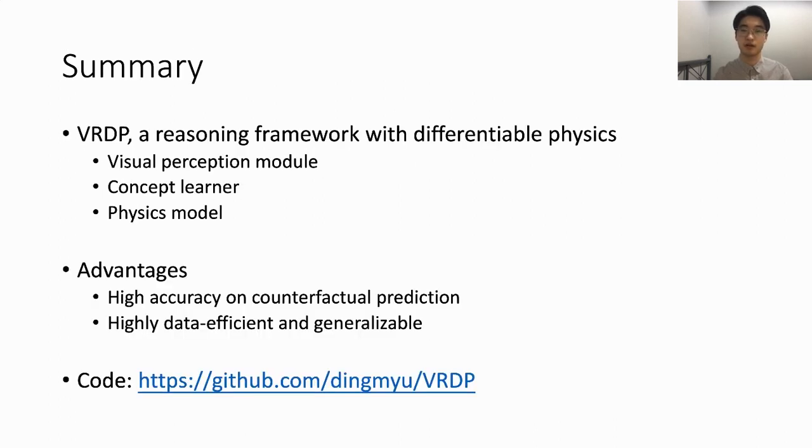In summary, we propose a reasoning framework with differentiable physics by combining three seamlessly integrated modules, including a visual perception module, a concept learner, and a physics model. Our framework has high accuracy, transparency, and data efficiency.